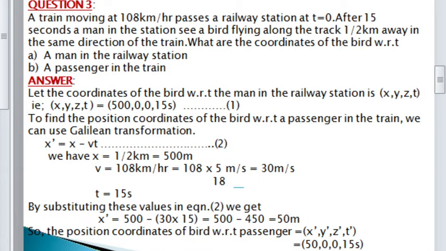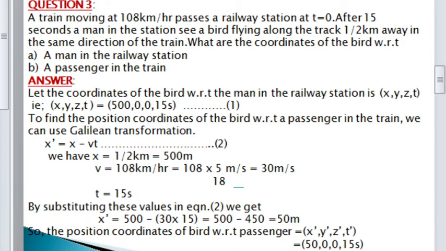In the third question, a train moving at 108 km per hour passes a railway station at time t equal to 0. After 15 seconds, a man in the station sees a bird flying along the track half a kilometer away in the same direction as the train. What are the coordinates of the bird with respect to A, the man in the railway station, and B, a passenger in the train? Here the train is moving with a speed of 108 km per hour.